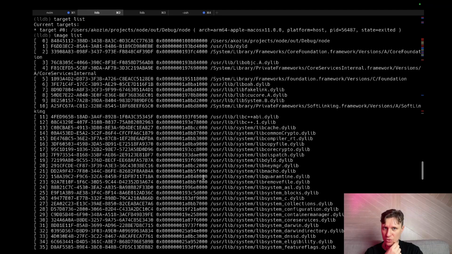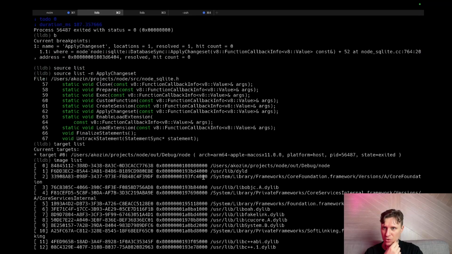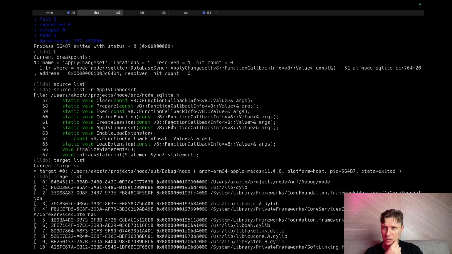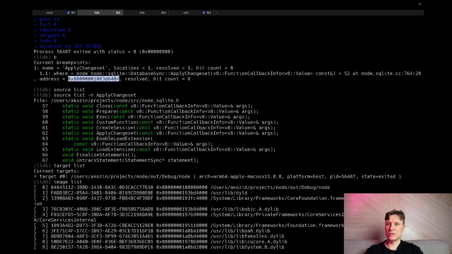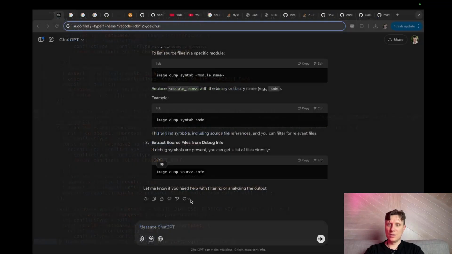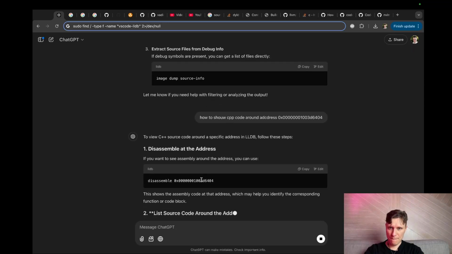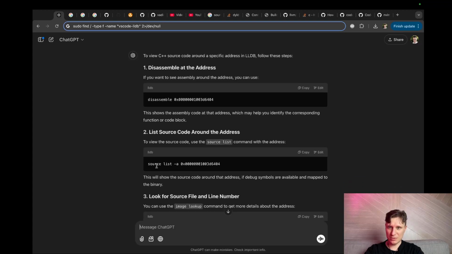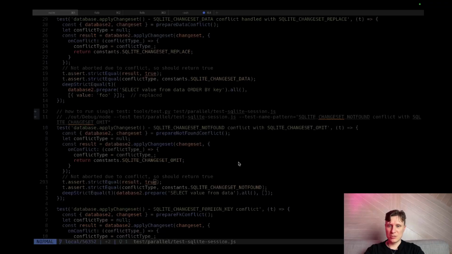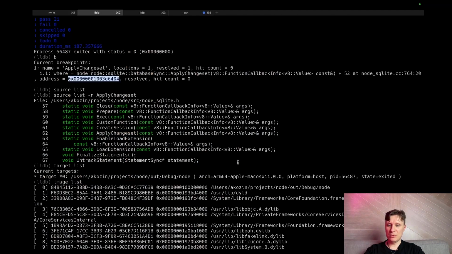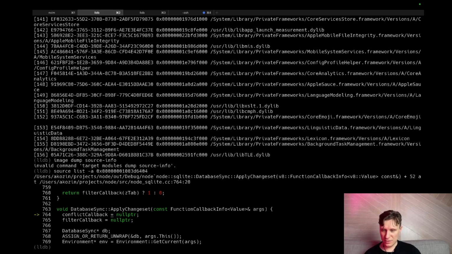Why might my breakpoint not work? Why doesn't my breakpoint work? Address. Okay, I have the address. How to show C++ code around an address? I don't want disassembly. I want CPP code. Okay, finally we can do it.